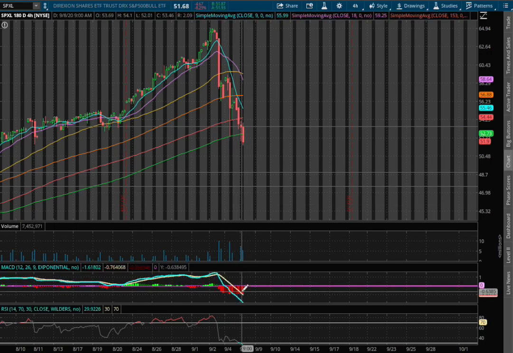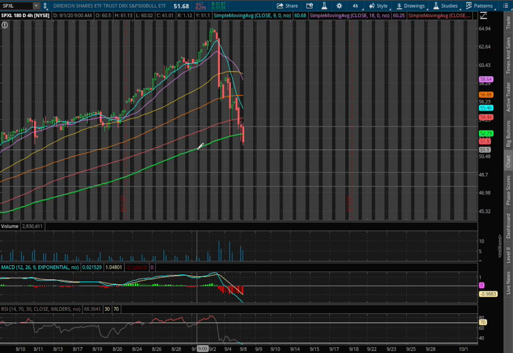As for the 4-hour chart, what we have here is we're at oversold on the RSI as well, and we have reached negative MACD. We also managed to close below the 200 moving average, this green line, so that will act as our resistance